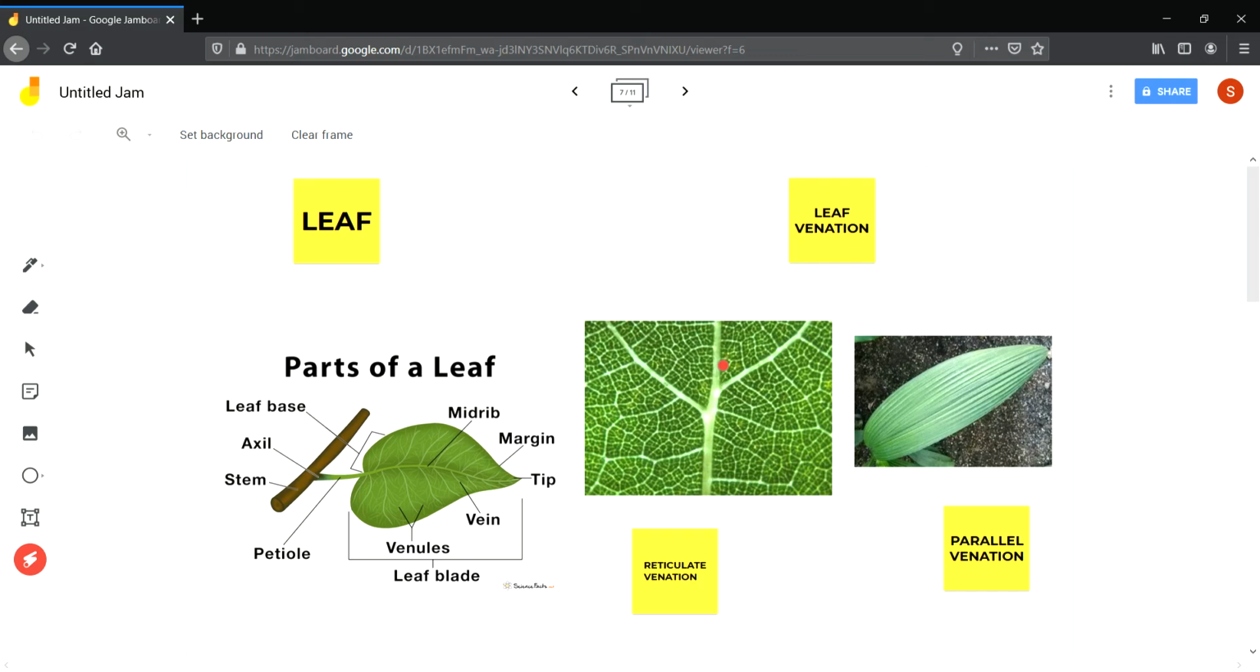There is a relationship between leaf venation and types of root. If the root is a taproot, then the leaves will always have reticulate venation. If the roots are fibrous, then the leaves will have parallel venation.